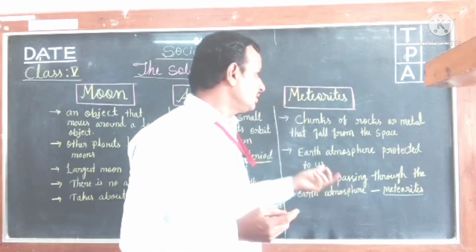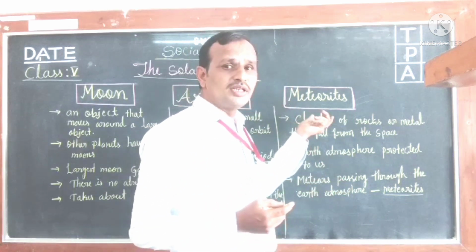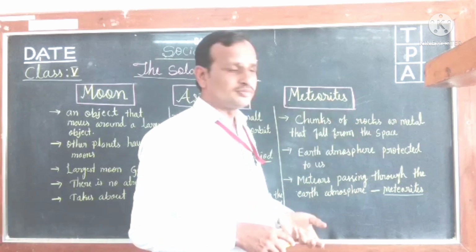So let us understand the details about meteorites.